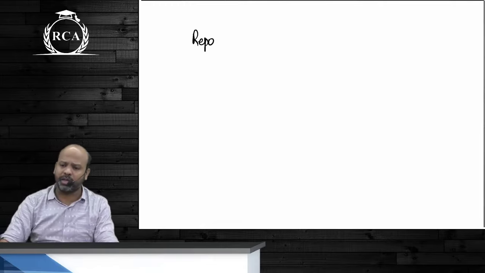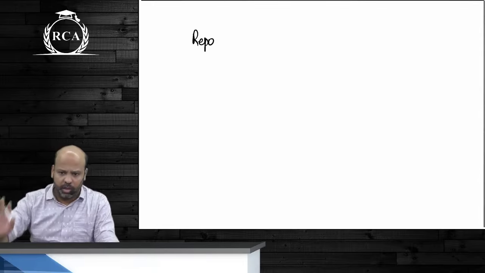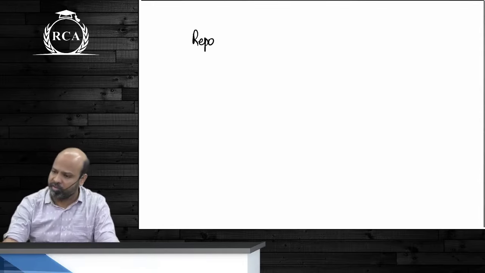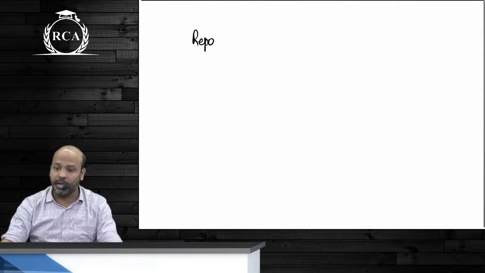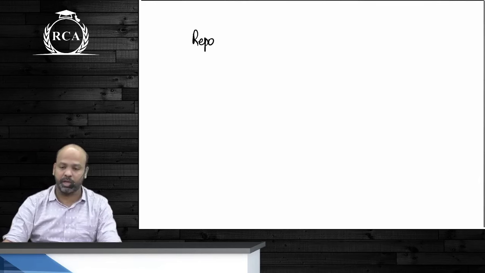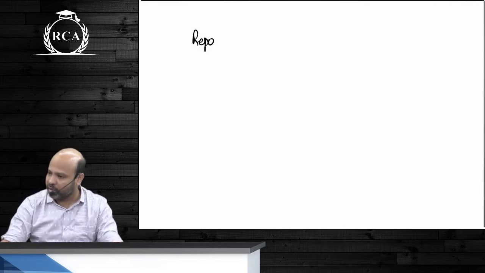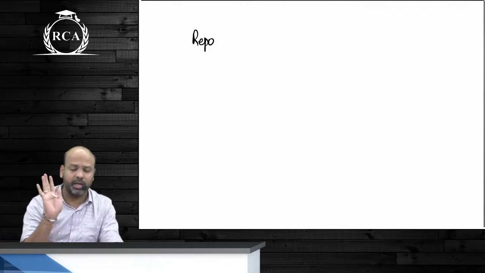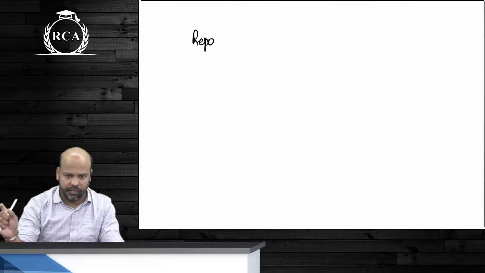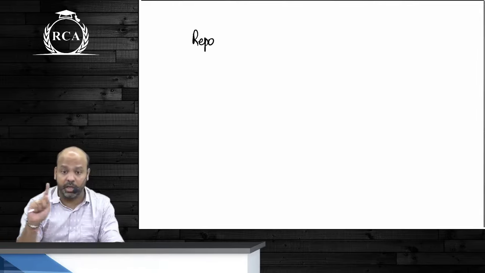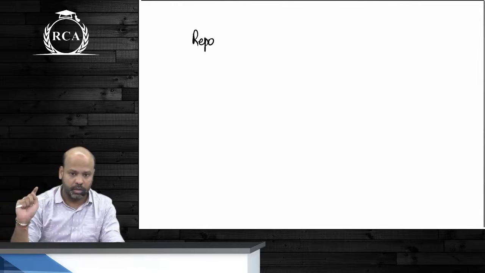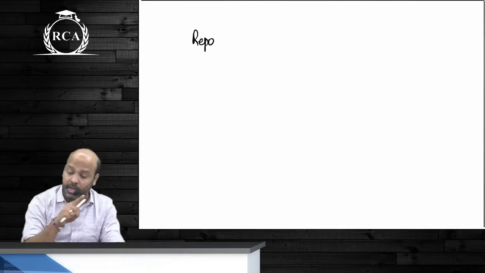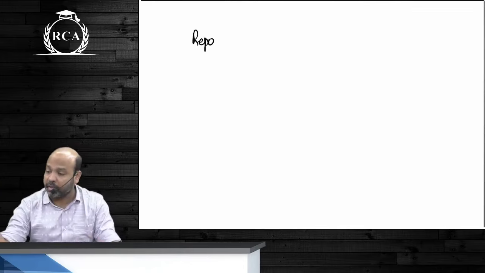The reverse repo concept has become a little redundant. Reverse repo was not revised for a considerable amount of time. Instead, RBI replaced it with something called the standing deposit facility, SDF. SDF and reverse repo have a very minor difference. Under SDF, RBI does not have to sell any government securities to banks. So basically, banks can deposit money with RBI, but there is no collateral. RBI is not giving them any collateral.